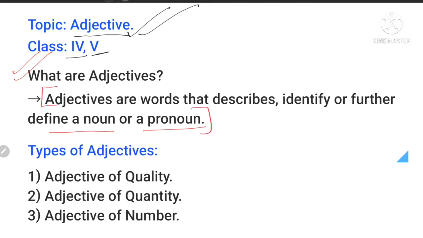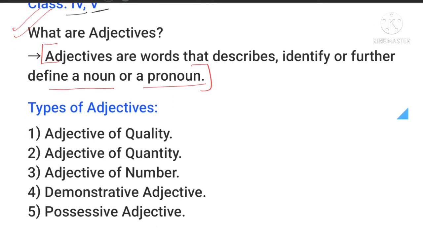If I tell you in simple words, adjective होता क्या है? Adjective वो words होता है जो noun के बारे में बताता है. Noun कैसा है, खासियत क्या है, बुराइयाँ क्या हैं उनके, क्वांटिटी कितने हैं, ठीक है ना. All this type of things adjective बताता है. नाउन के बारे में जो वर्ड कुछ बताता है दैट इज नोन एज एडजेक्टिव्स. Simple as that. Now, if your teacher asks for the definition, you may copy this definition. And if you want to understand what an adjective is, then we can move on with this class.